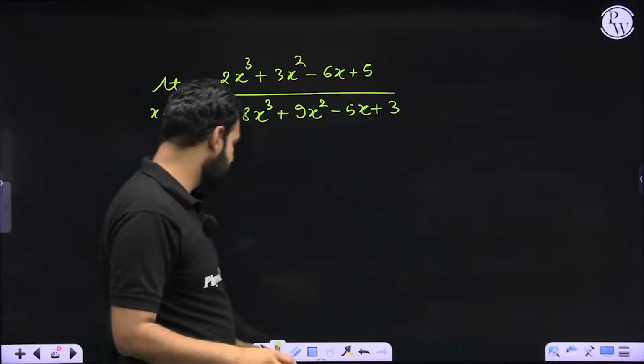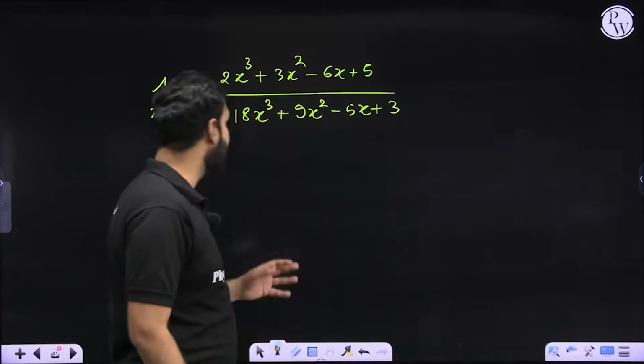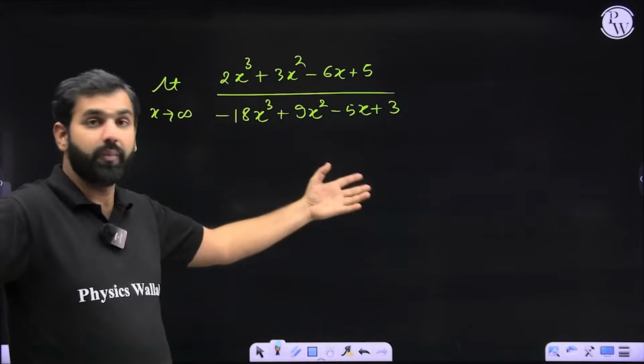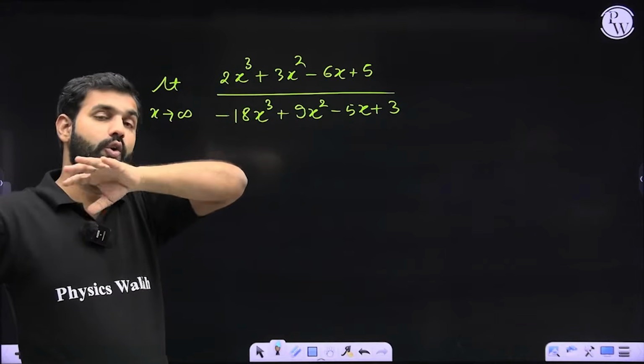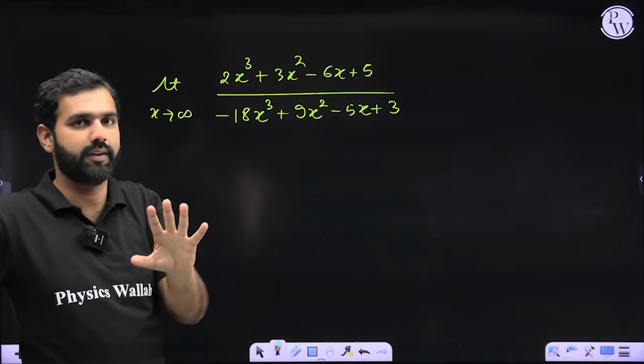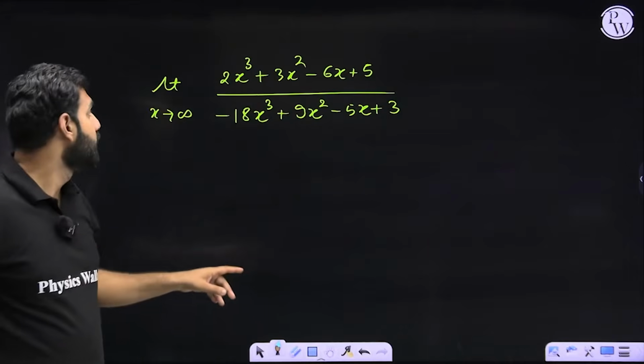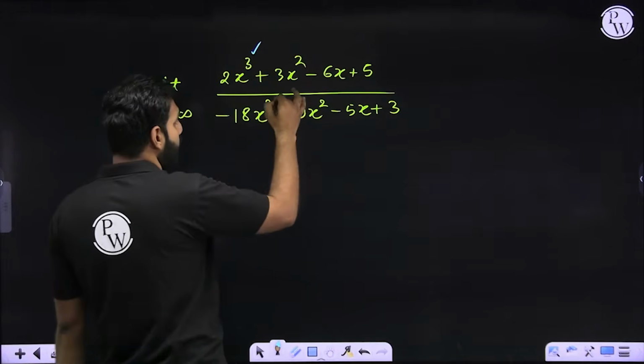Now most of the students, what they do is they start either factorizing or rationalizing. Rationalization wouldn't work. Factorization you may or you may not be able to do. So how do we solve it? In that case, don't do anything. Not even L'Hopital. Don't even apply L'Hopital, because even if you apply L'Hopital, you'll have to apply it 3 times. I hope you're realizing why.